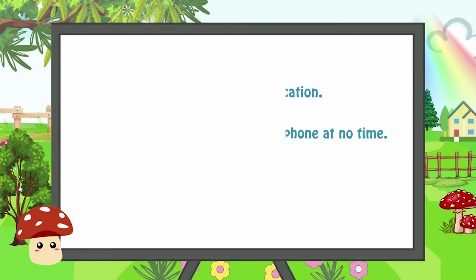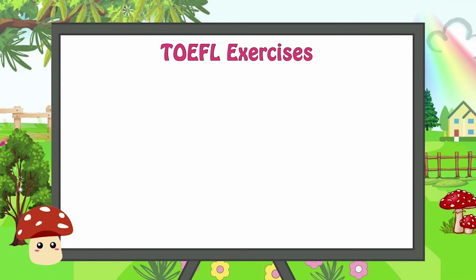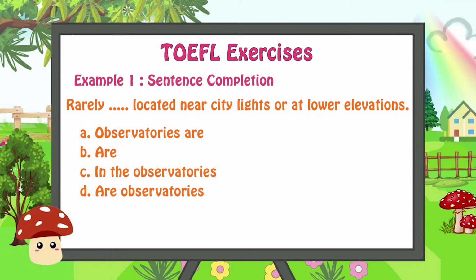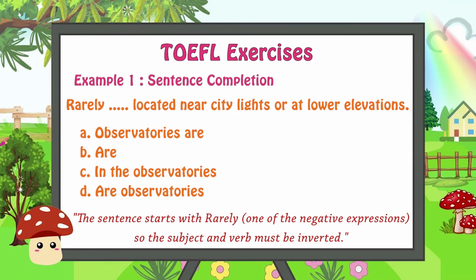Okay? Now, let's pay attention to the TOEFL exercises. Number one, that is the sentence completion. Rarely, blah blah blah, located near city lights or at lower elevations. Which one best completes the sentence? The sentence starts with rarely, that is one of the negative expressions. So the subject and verb must be inverted.